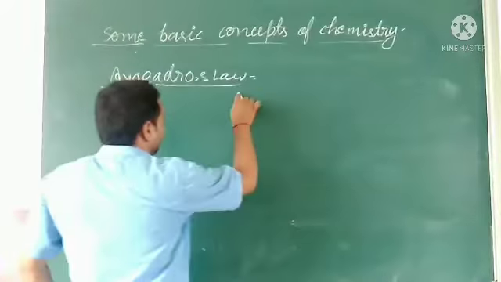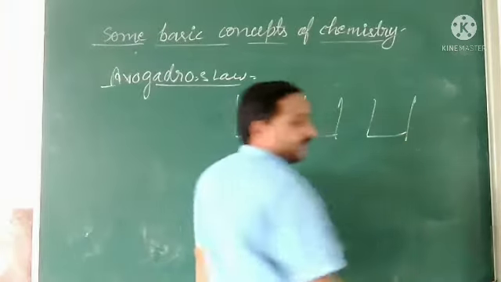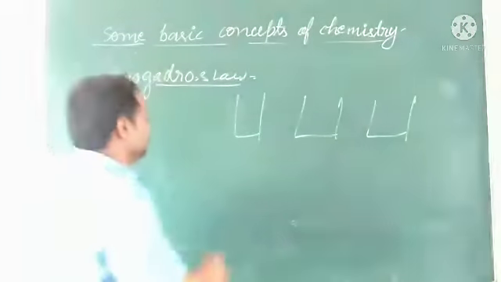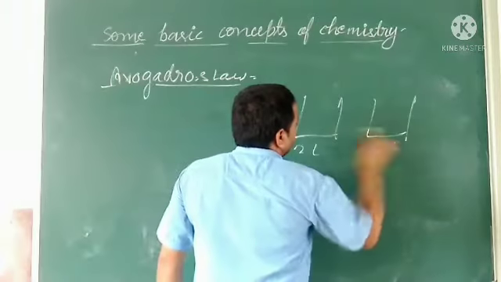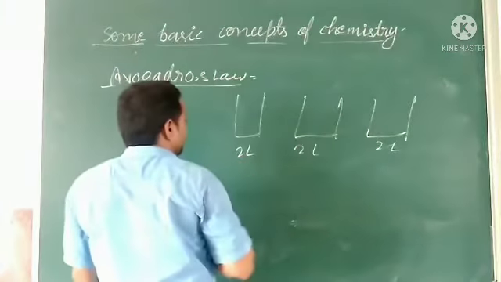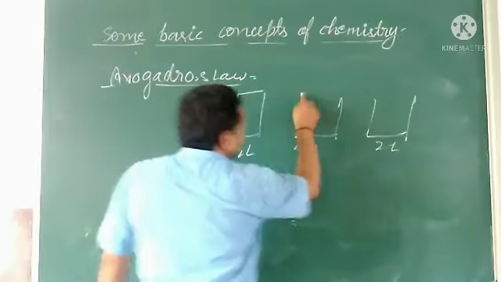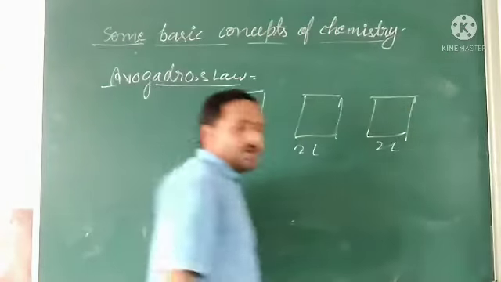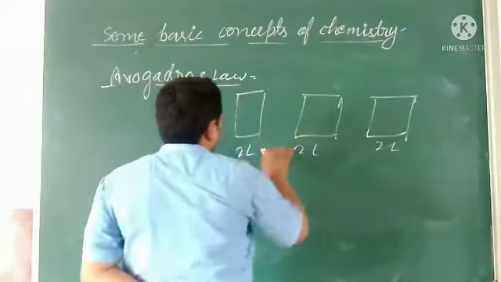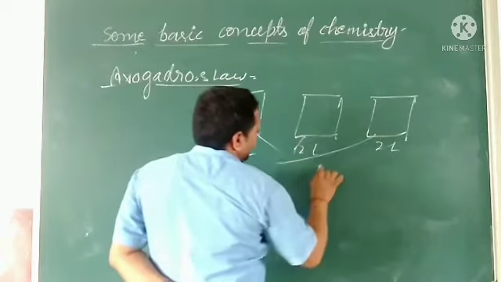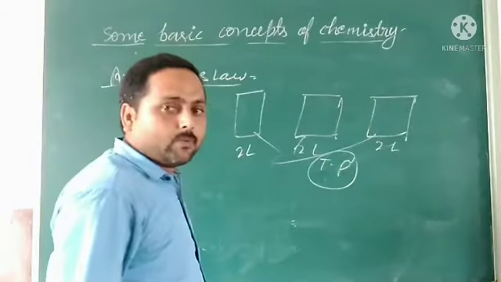So let us see here. If I have taken three containers, and the volume of each is 2 liters. If you fill some gases here, and the temperature and pressure are the same, what will you get?